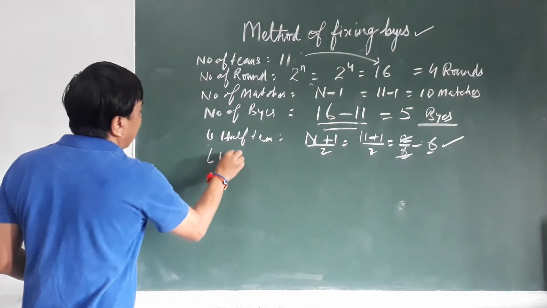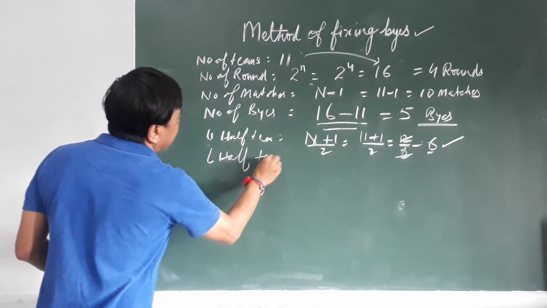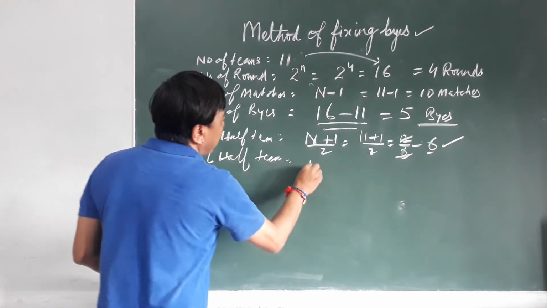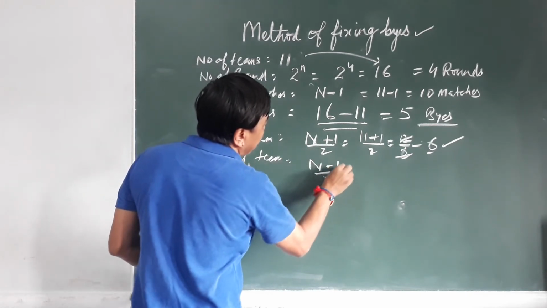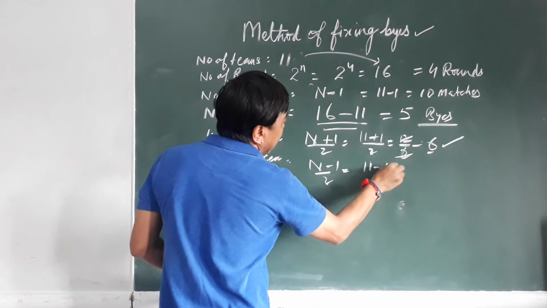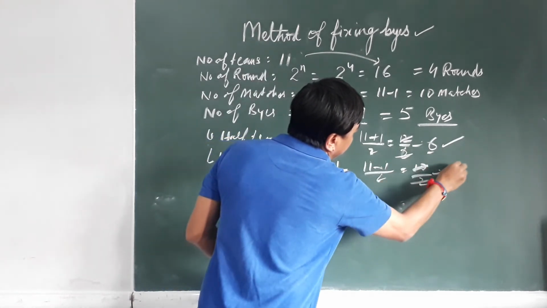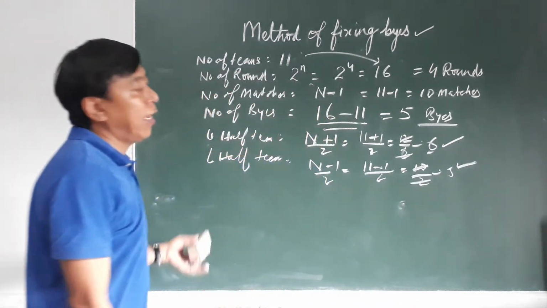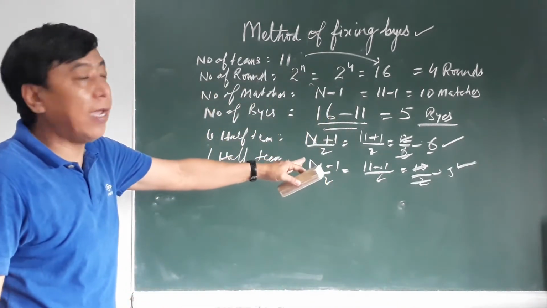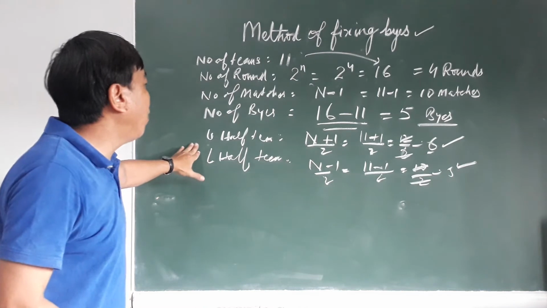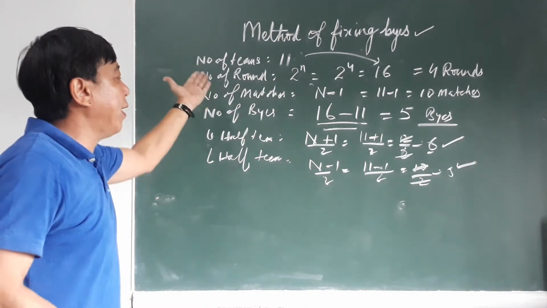Lower half teams formula is (n minus 1) upon 2, 11 minus 1 upon 2 equal to 10 upon 2, which is 5.